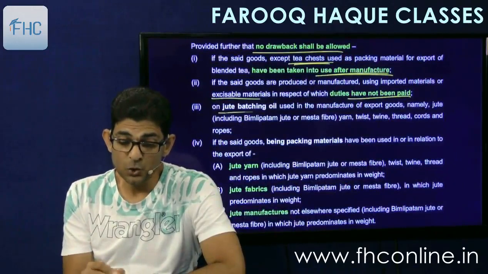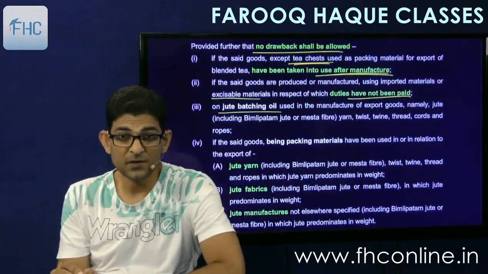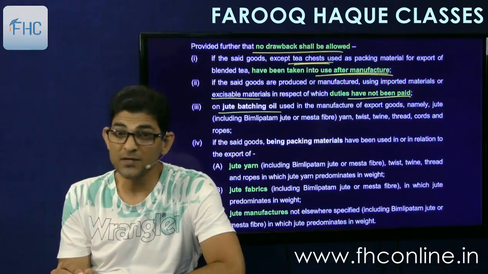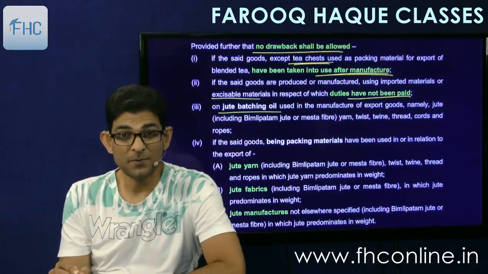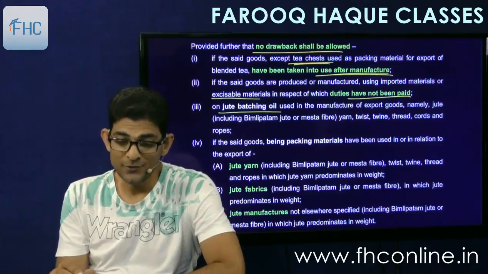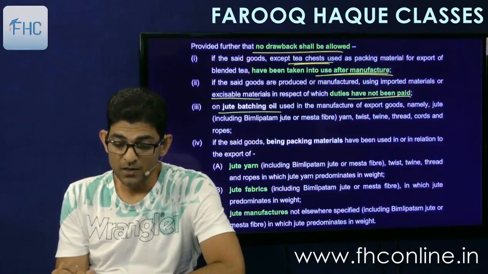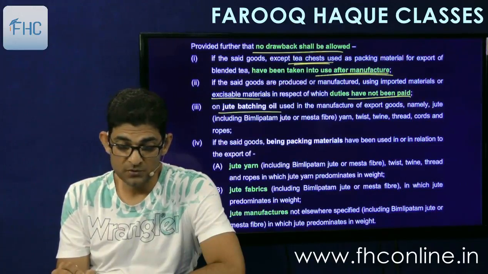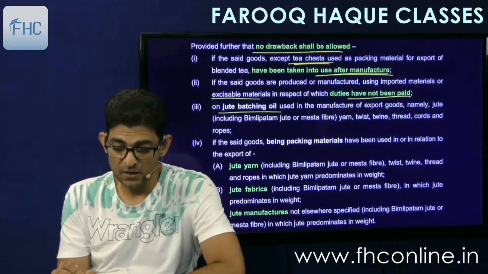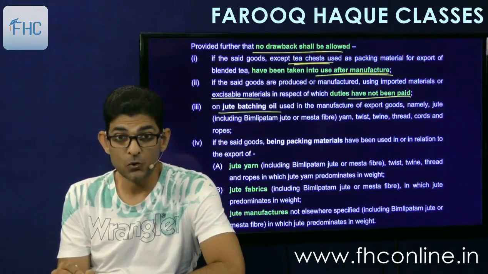Wherever excisable material is written, you now call it as GST material. Then on jute batching oil, this is a specific disallowance. Jute batching oil, don't ask me what it is. Just remember the word jute batching oil, used in manufacture of export goods, namely jute, yarn, twist, twine, thread, cords and ropes, including Bimli, Patam, jute or Mesta fiber. God knows what they are.